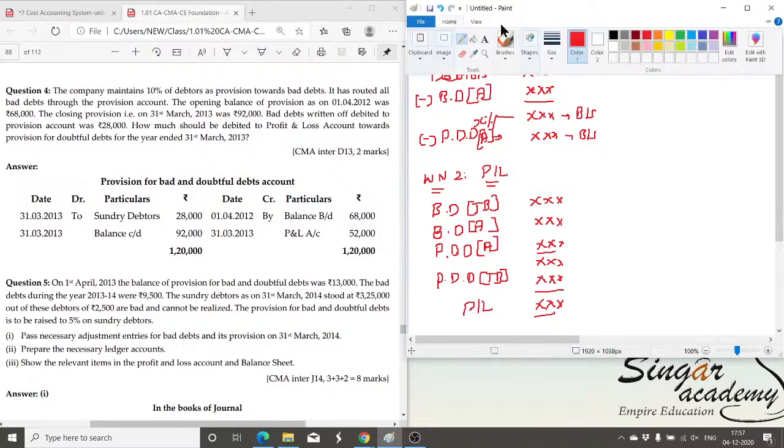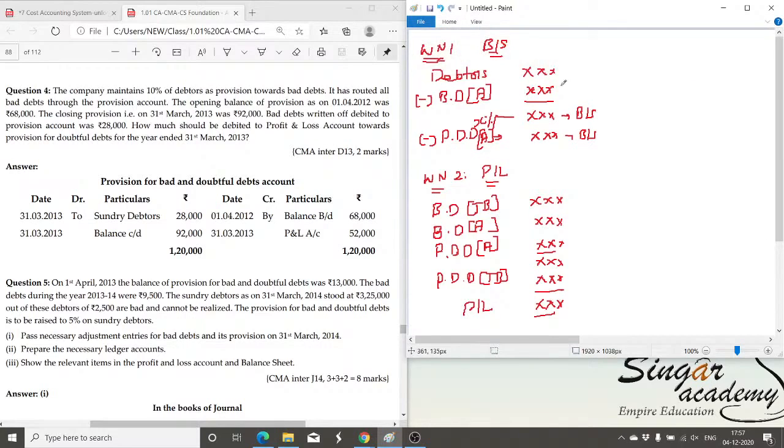Now I'm going to pass a journal entry. How do I pass it? It's very simple. The first journal entry is: bad debt account debit, the bad debt given in the adjustment, to debtors. It reduces the debtors balance. Clear? First part is over. Second part, I have to create the PDD. This is the second entry. Clear? First one and second one.